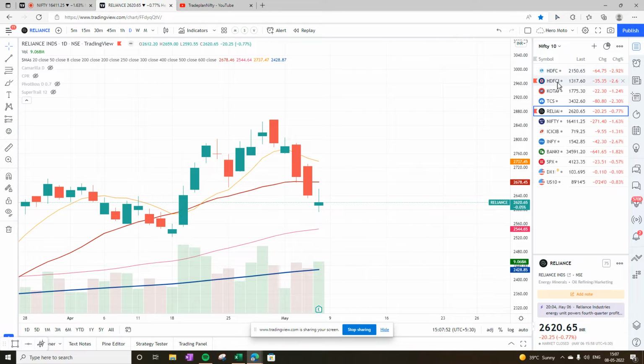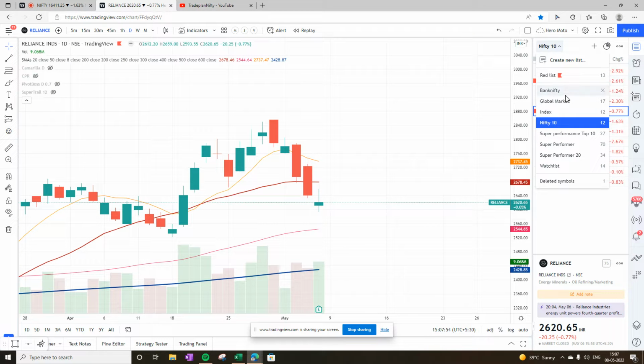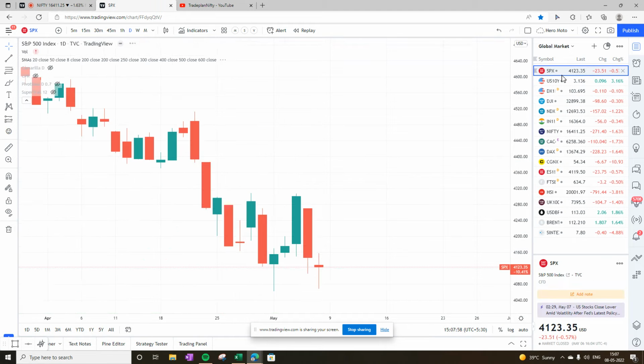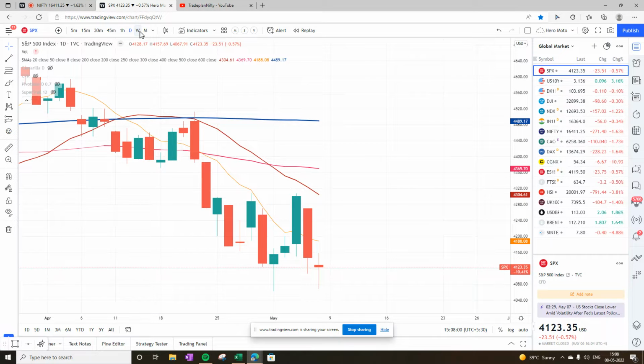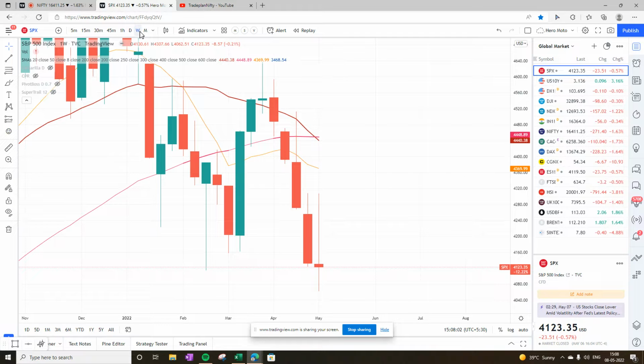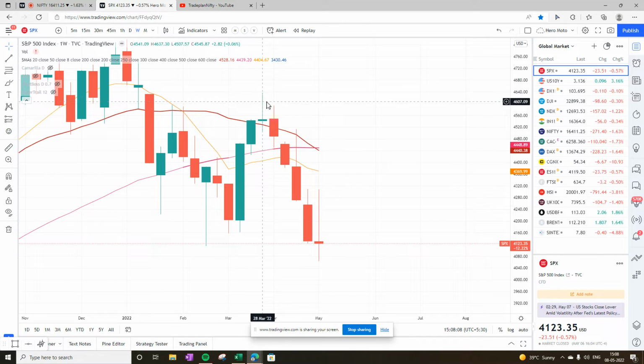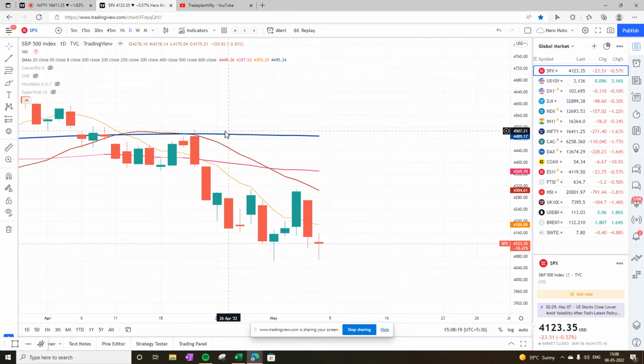So when we look into S&P 500 on a weekly basis, we see that on the weekly chart, S&P 500 is below all the critical moving averages and it's almost continuing its downtrend from the last 1, 2, 3, 4, 5 weeks. And as of now, there is no sign of reversal. On the daily chart, we see that S&P 500 has closed below all the moving averages and now has almost touched the bottom of this particular consolidation and has shown some amount of resistance.